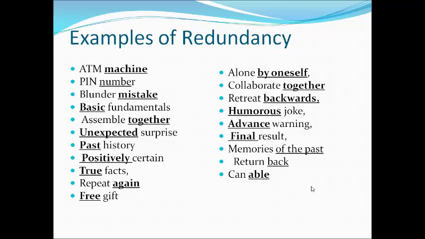Like this, in all the examples, the words we underline are the ones to be eliminated. No need to repeat them. Similarly, "memories of the past": memory means it's the past; it will not be in the future, right? And "can able": I can means you are able to do. "Free gifts": a gift itself is free, so you should not say free gift. Like this, there are different examples which we have to avoid.